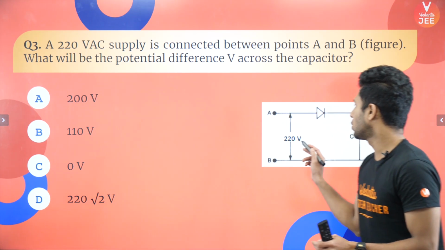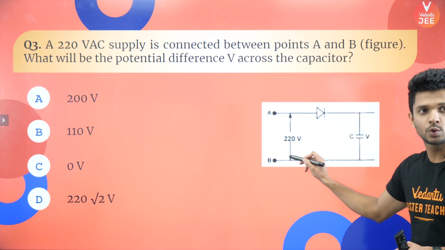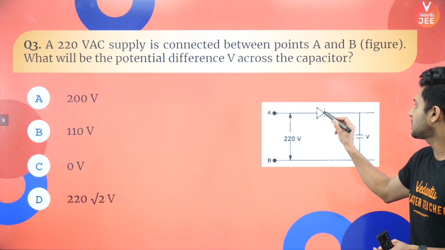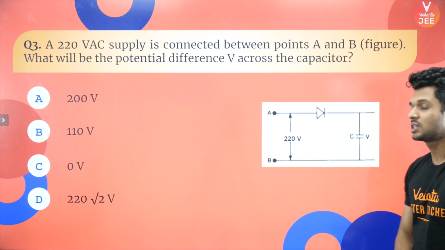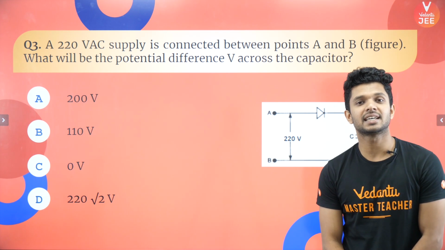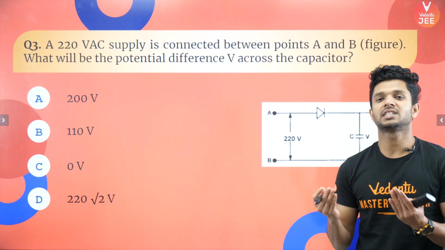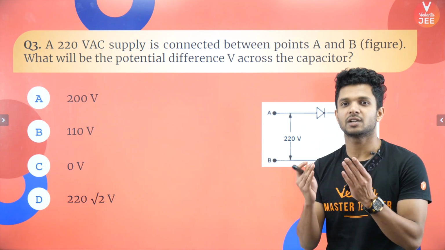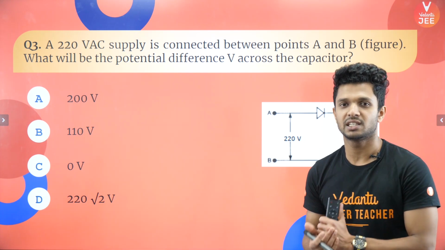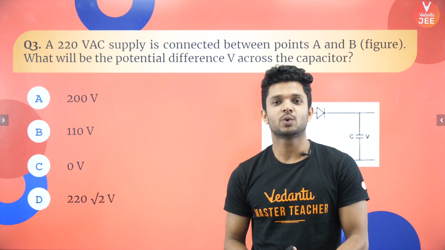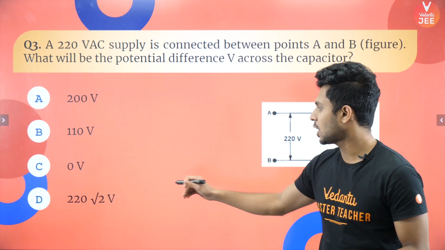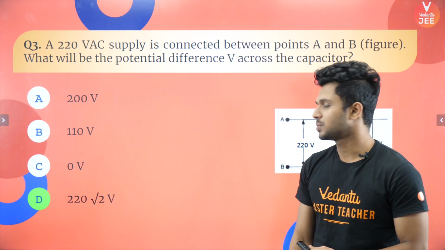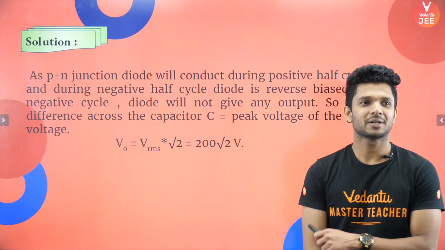So the voltage given as 220 root 2, which is the maximum, is passed through this diode and it is getting dropped across this. Means what? It is the capacitor. So the potential difference across the capacitor will be the maximum value of voltage given by the AC, which is equal to 220 root 2. So which one is our option for this question? Option D, right?